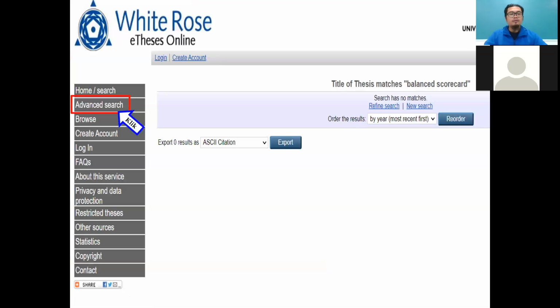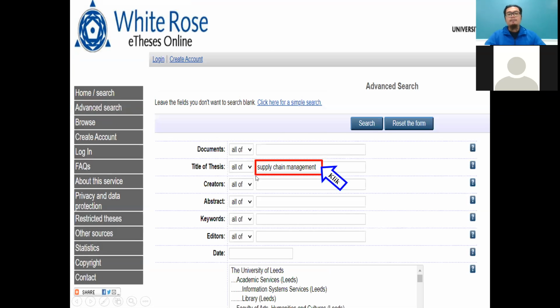Okay, from here we have, on the left side, the advanced search, so we need to click the advanced search. From the advanced search, they have some information here. Okay, this is the beauty of the advanced search. You can put all the information here to get more and more detailed and more specific.